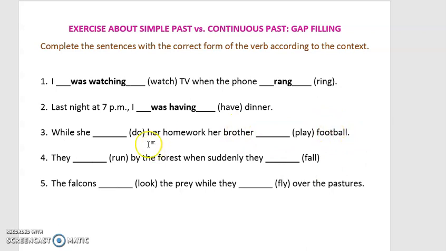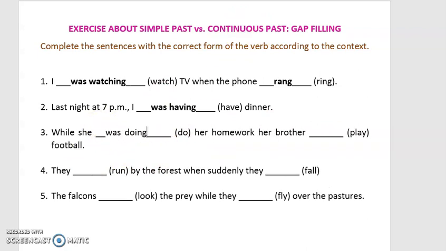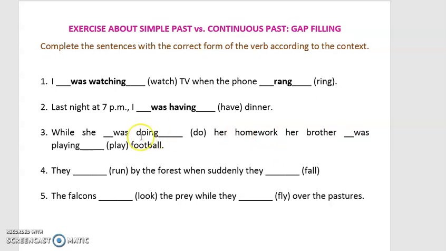Taking in mind that they are independent, we use continuous past in both. So while she was doing her homework, her brother was playing football. So why don't we use the simple past? Because they are independent actions, or the one action does not interfere or interrupt the other.